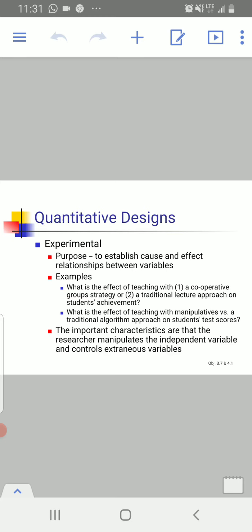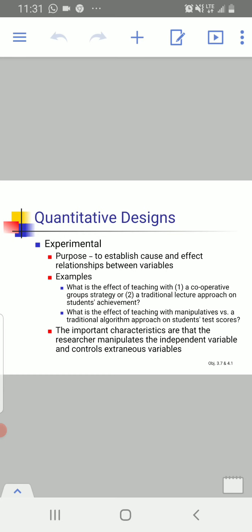So in experimental research, the important characteristics are that the researcher manipulates the independent variables and controls the extraneous variables. The goal of experimental research is to test hypothesis to establish cause and effect relationship.